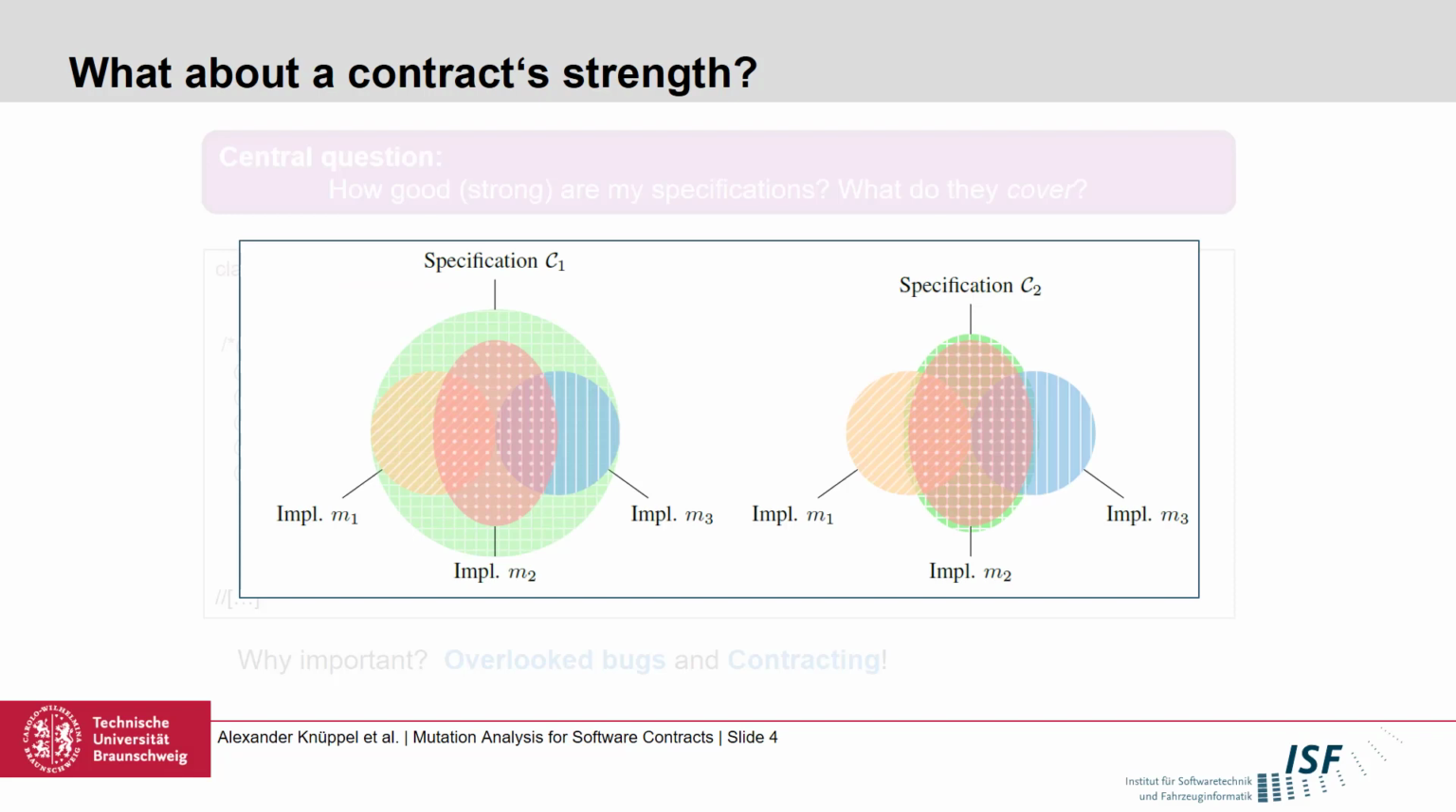To illustrate this with the example of Venn diagrams, imagine we have a specification C1 and a couple of implementations that satisfy the specification. However, typically our goal should be to develop a specification that tightly fits our implementation. So if the prime implementation would be M2 in this example, we would rather want to have a specification that is closer to C2, which only allows the implementation M2 and not the implementations M1 and M3.